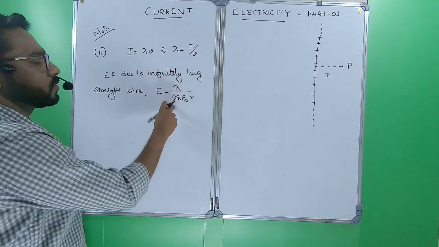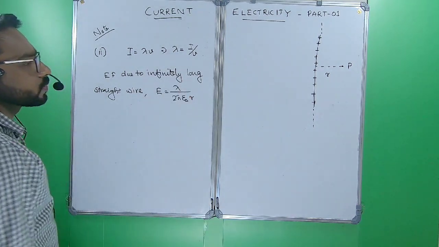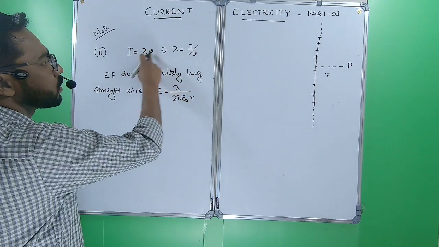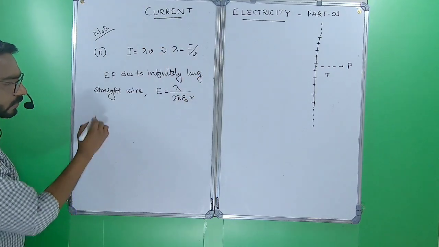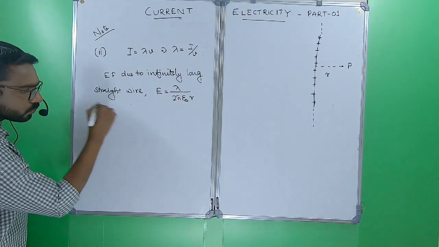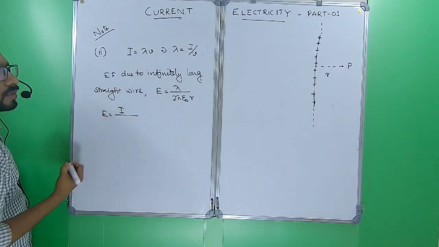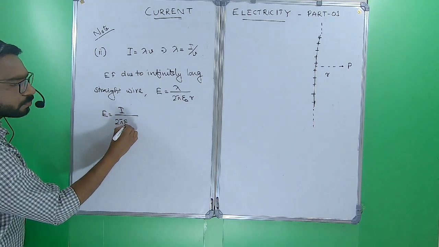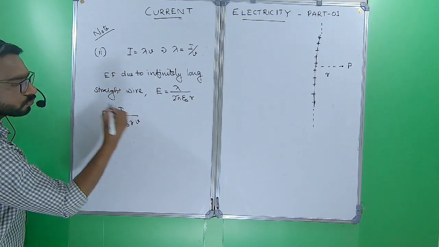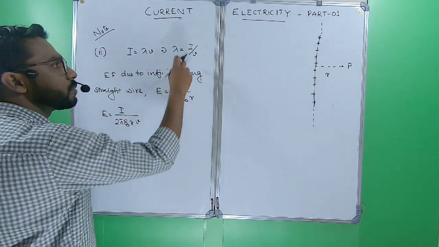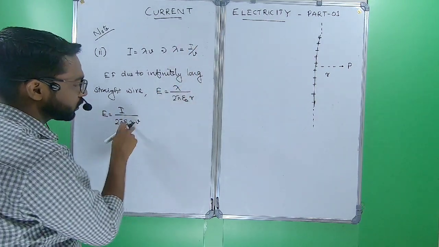For lambda we can give I by v. So E equal to I by 2 pi epsilon naught r into v. Instead of lambda I am giving I by v. The v will go to the denominator.